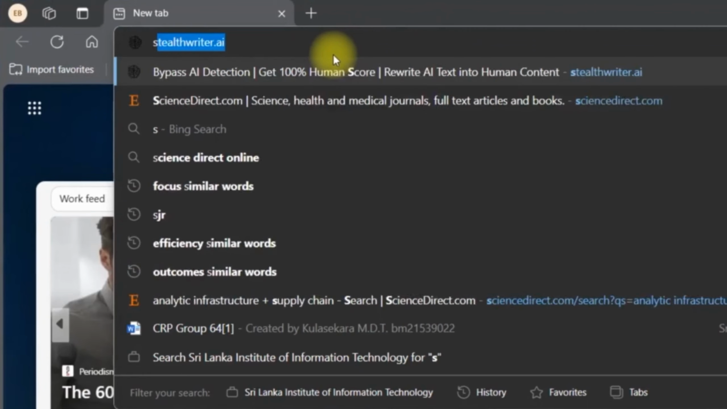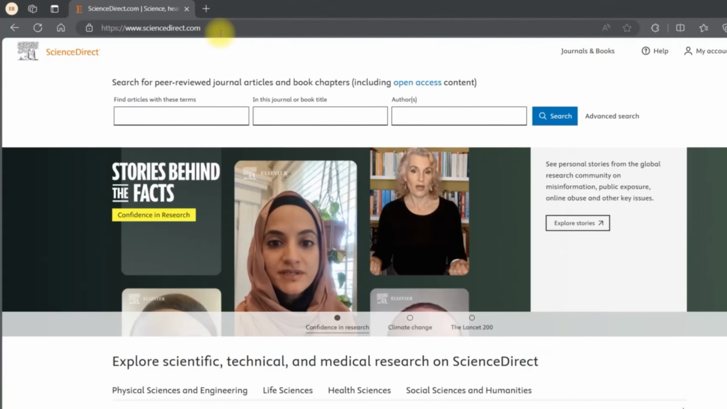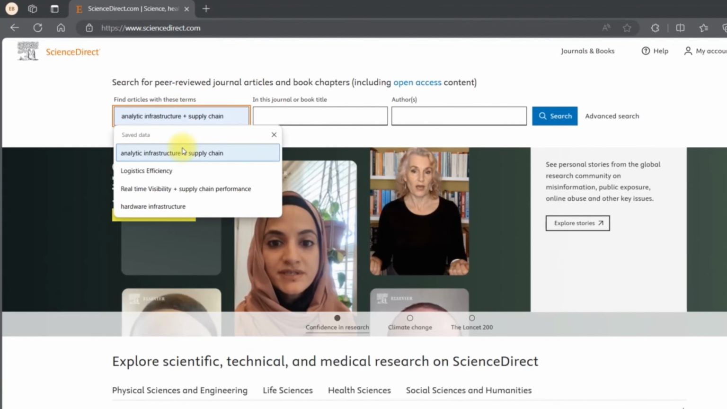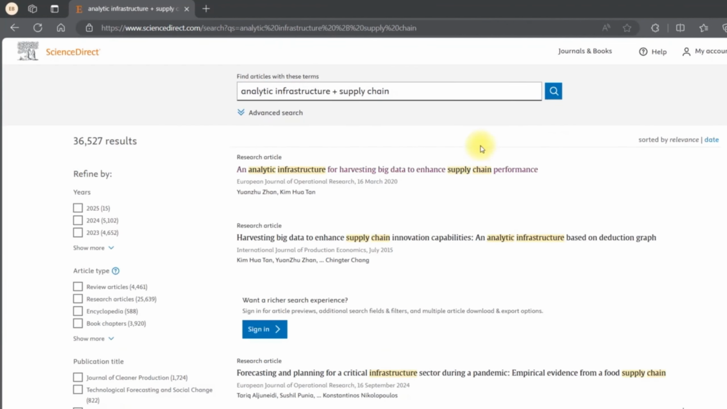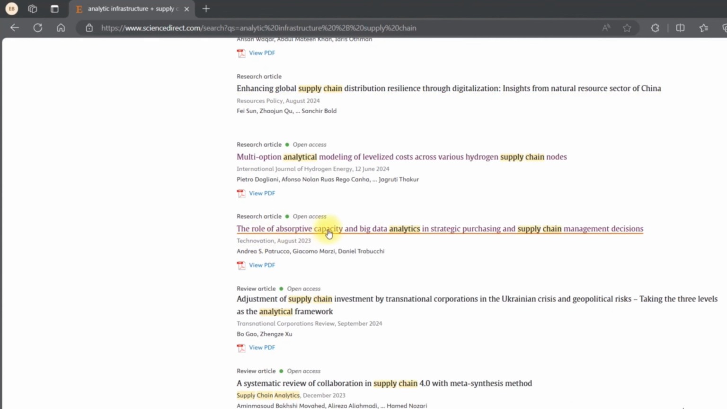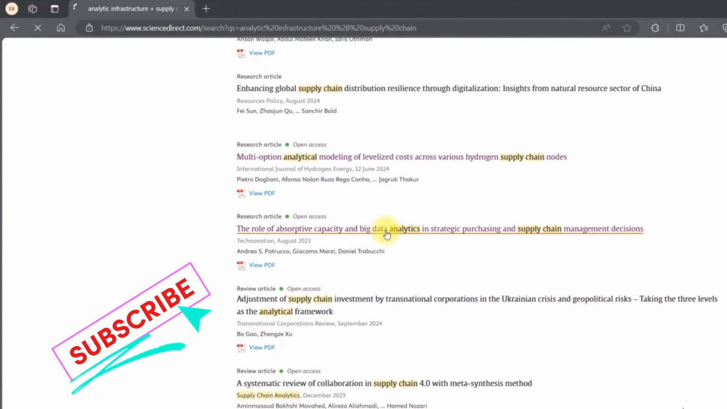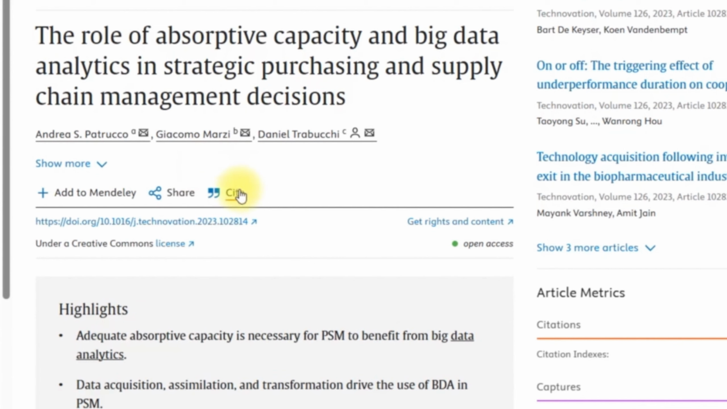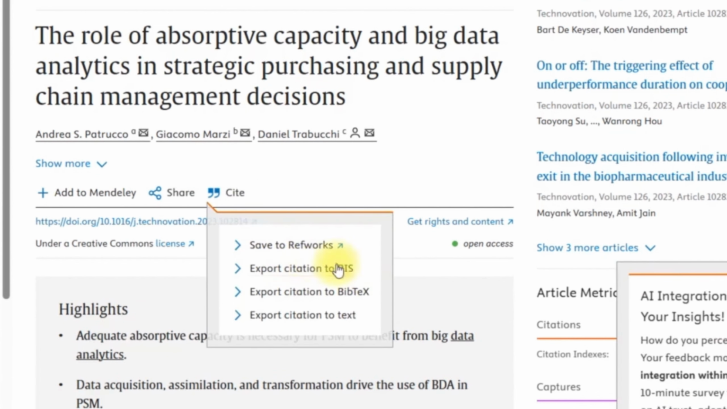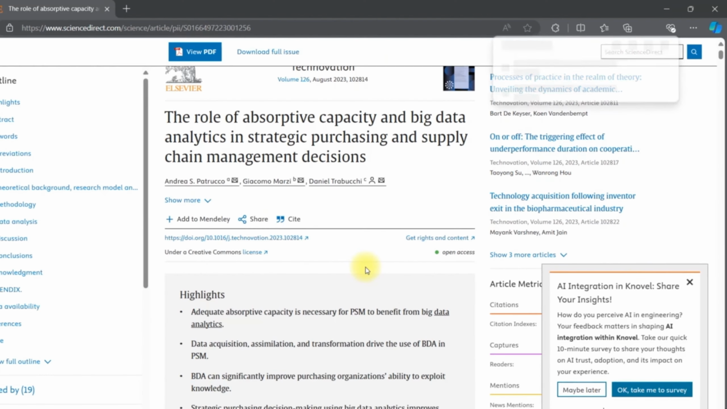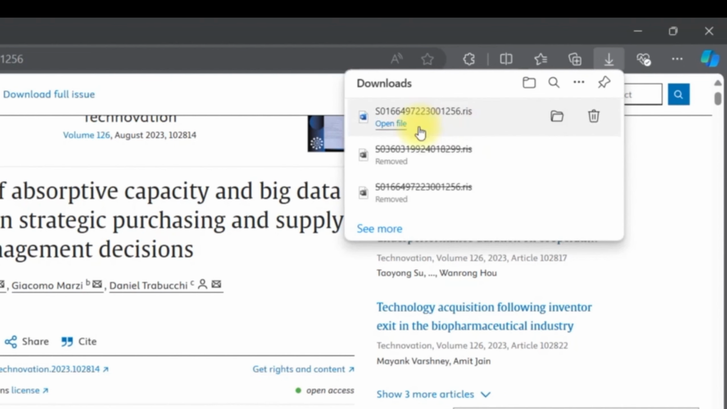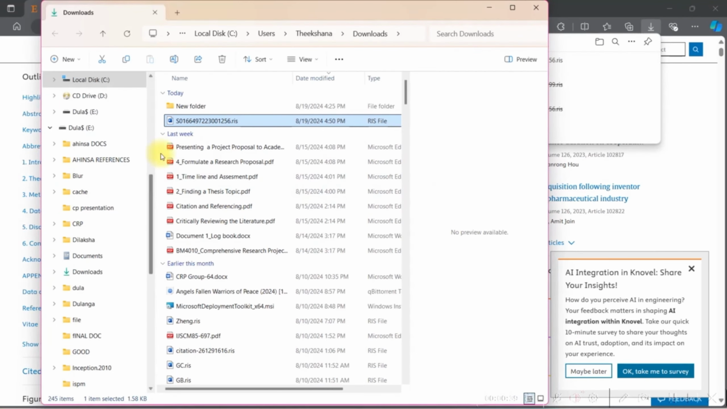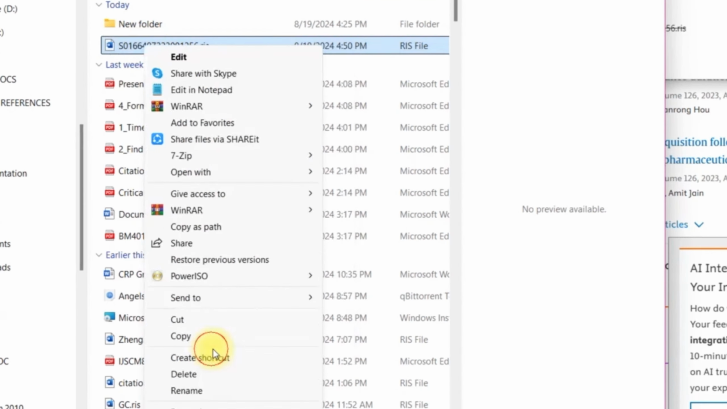Go to the browser and search Science Direct. Search your keywords. Select the research article and click. Now, click and select the Export Citation to RIS. Then, download the citation. Open the download file. Change the file type as EndNote.